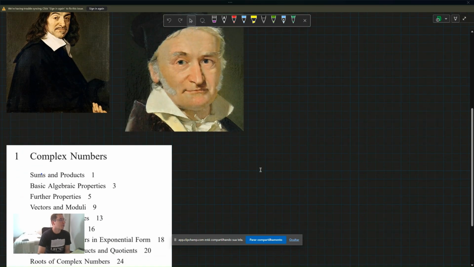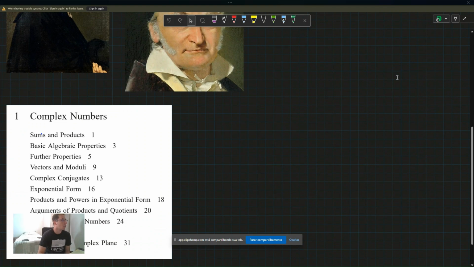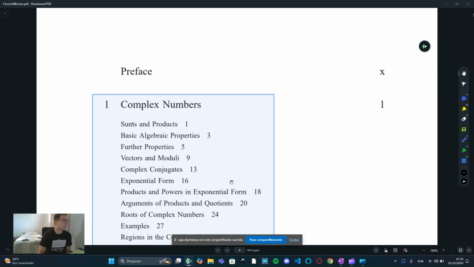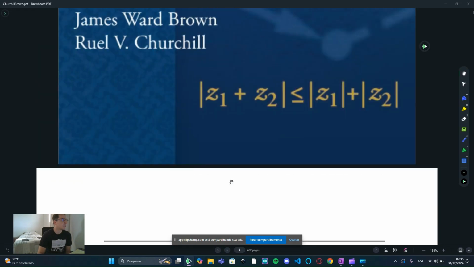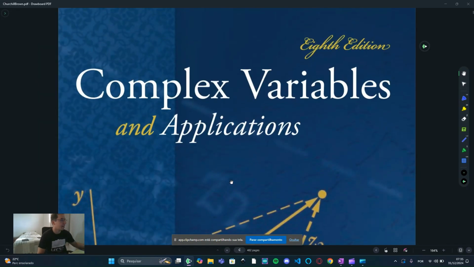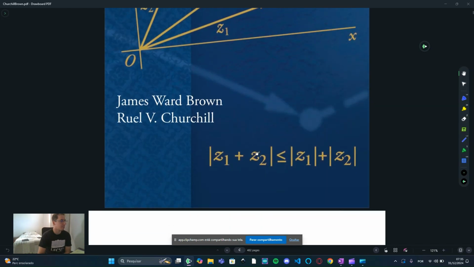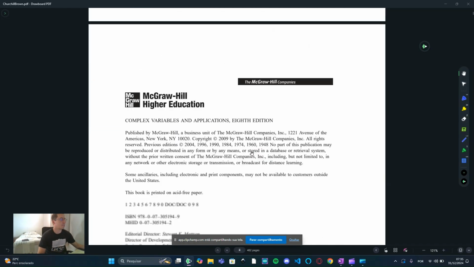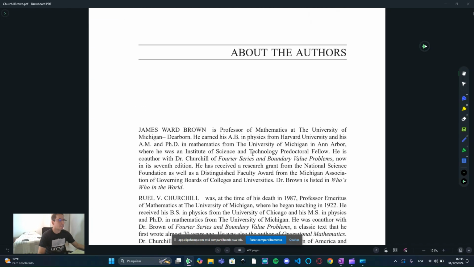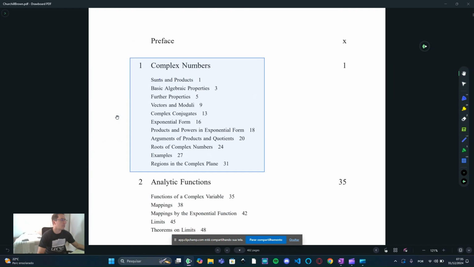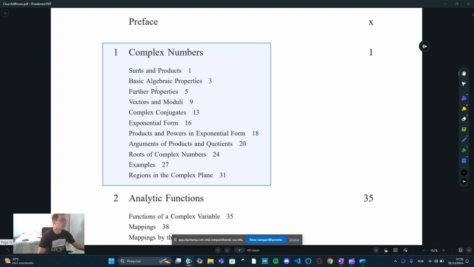Okay, we intend to follow the contents as in this book over here. This book is Complex Variables and Applications by James Ward Brown and Ruel Churchill. It's a very famous book, and I think it's very good for the starting discussion about complex numbers because it starts defining all the basic properties, and we're going to follow through with it.